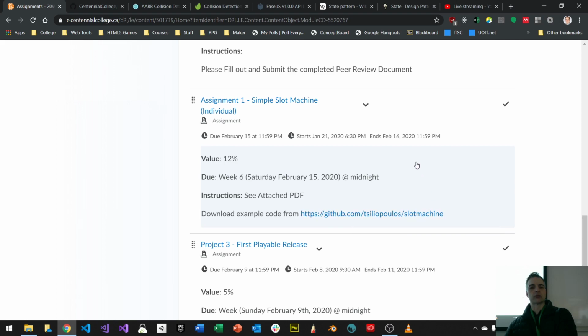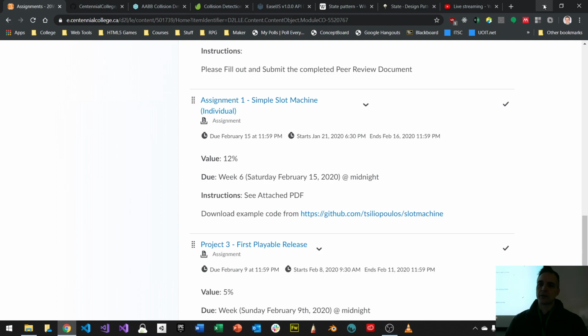If you don't do your own slot machine, or if you work with somebody else and you don't understand the code, then the midterm test will be very difficult because you need to know what you're doing. All I'm evaluating on the midterm test is: do you understand Create.js? Do you understand TypeScript? Do you understand how to do buttons and labels? If all those answers are yes by the time we get there, then you should be fine. If you don't understand some of those things, then you need to practice in order to get there and understand. So that is what's due.